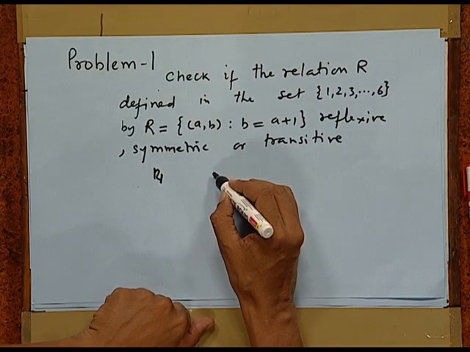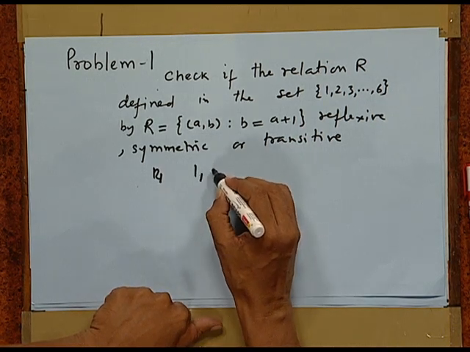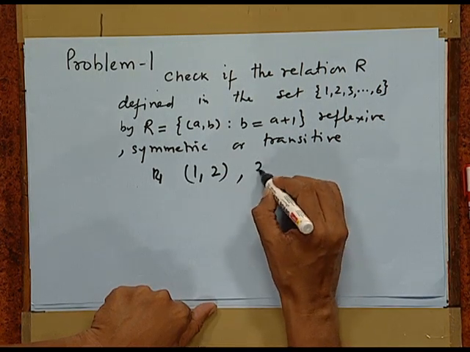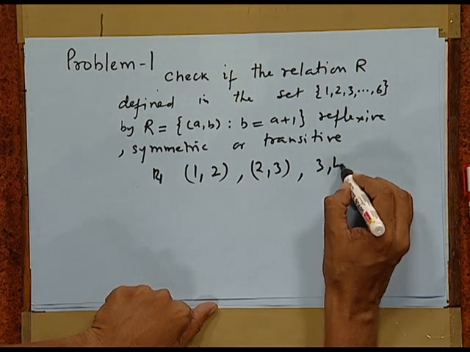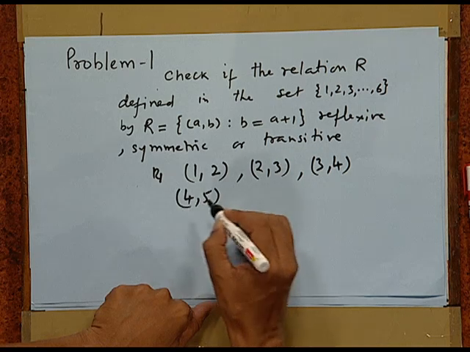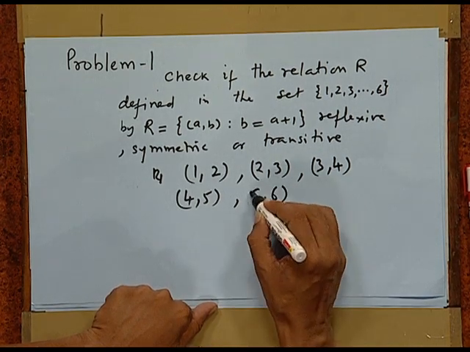Let us check one by one. Here clearly, if you take a equal to 1, then b is 2. So, 1 has a relation with 2, 2 has a relation with 3, 3 with 4, 4 with 5 and 5 with 6.